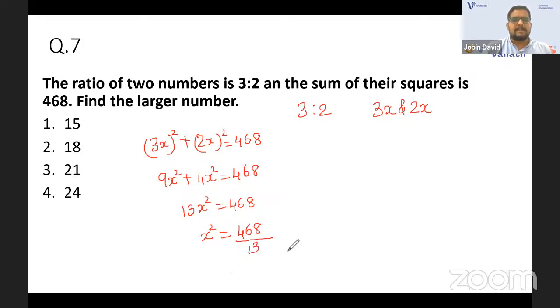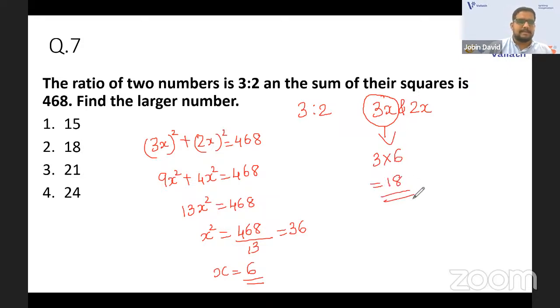Okay, the answer will be 36. So x square is 36. x will be obviously 6. Just take the positive number because all the answers are positive. So x will be 6. Which will be the greater number? Obviously, the greater number will be 3x because 3 is larger. So 3 into 6, the answer will be 18. Yeah, it's 18.